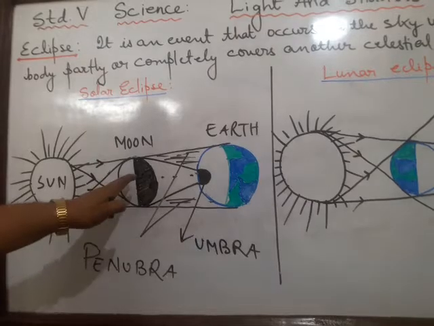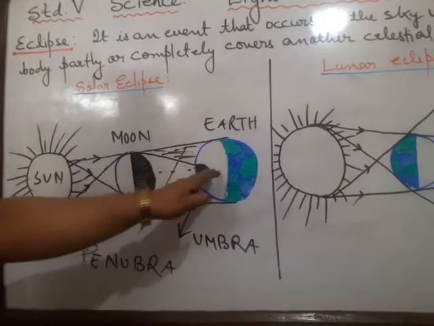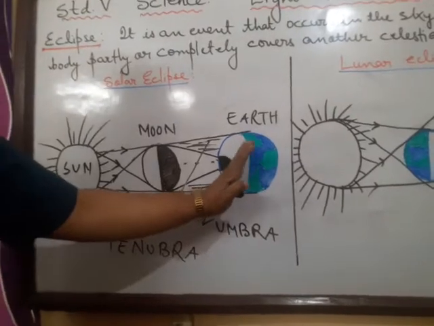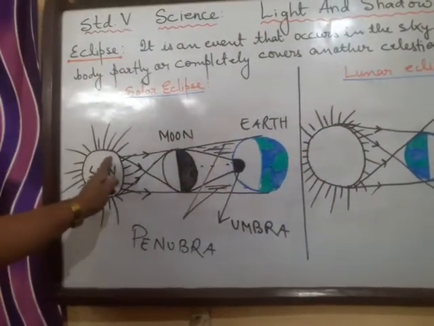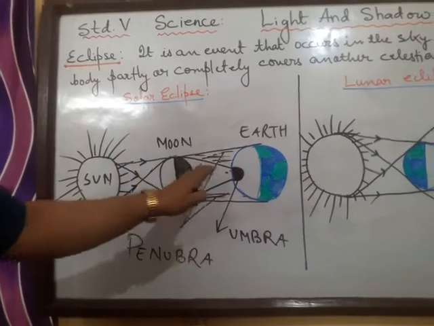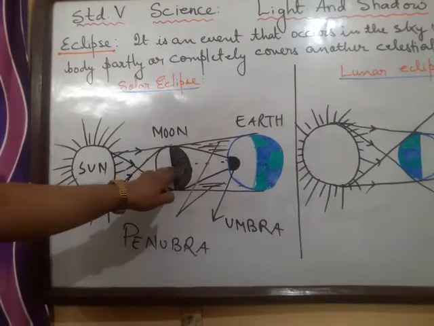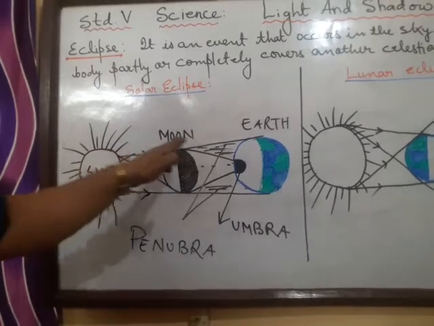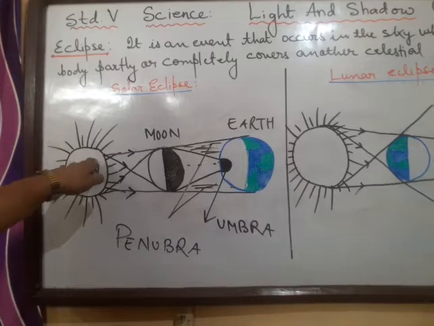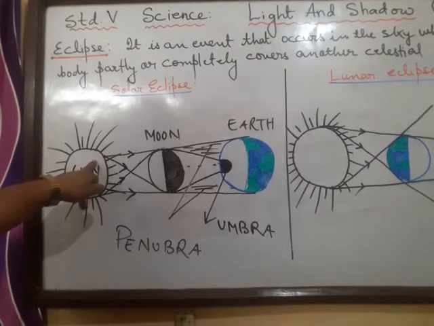So when the moon comes in between the sun and the earth, the moon casts a shadow on the earth, and the people in the shadow of the earth cannot see the sun. This is solar eclipse. When the moon totally hides the sun, it is total solar eclipse, and when the moon partially hides the sun, it is the partial solar eclipse.